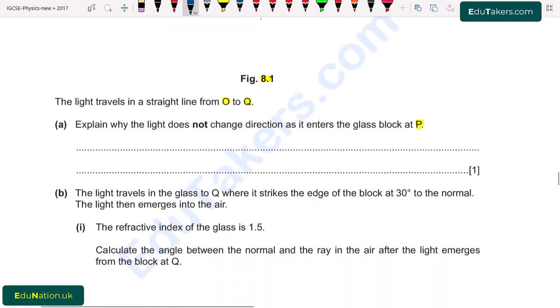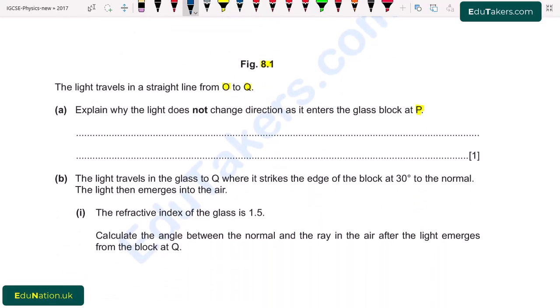So I write here, OP is at 90 degree to the curved surface of block.